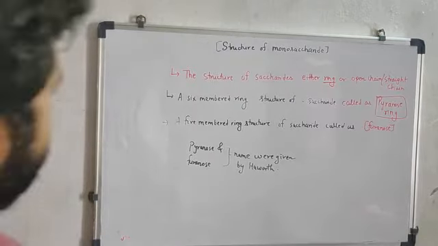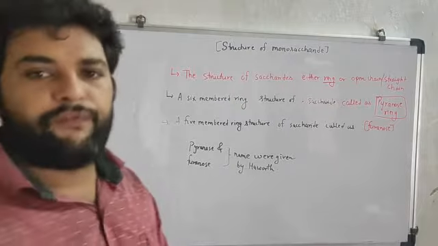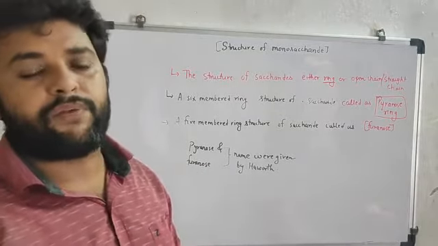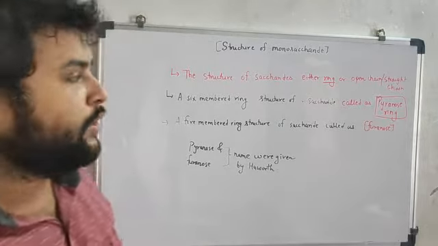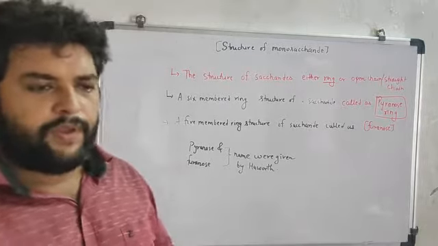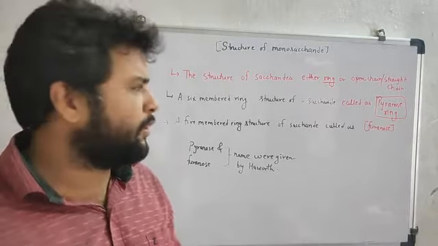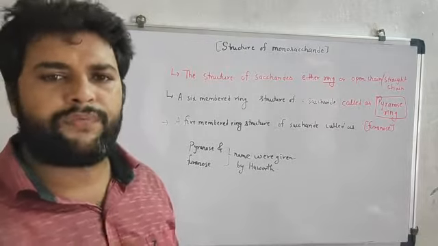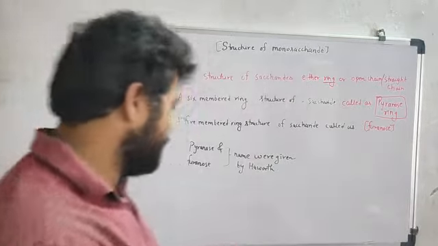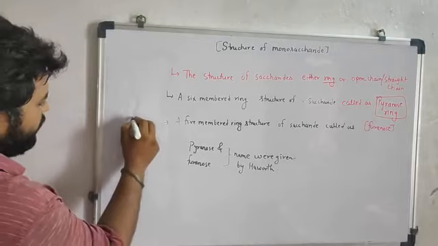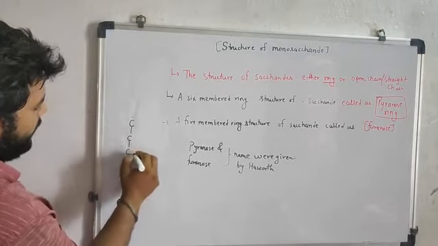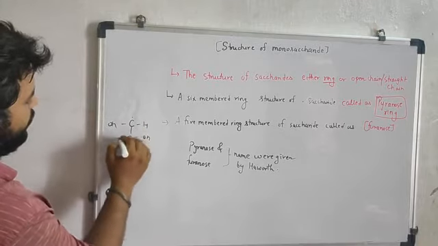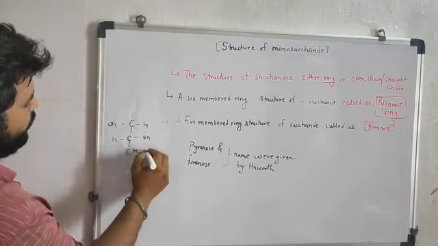Now let us discuss the various types of structures that can be present in the case of monosaccharides. Basically, saccharides can be present in two forms. The first form is like this way. Suppose this is a carbon, carbon, carbon, OH attached like this way, OH, CH2OH.